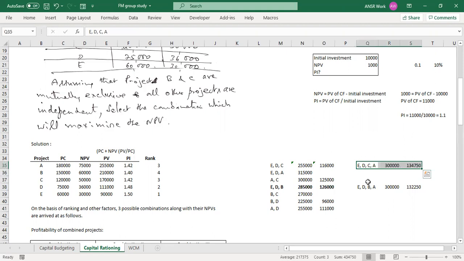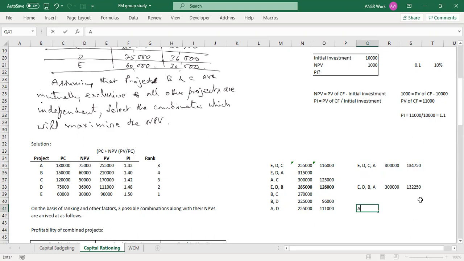Let's try a few more. Okay, let's try this one. 125 it was earlier. Let's try this one. So this is already 3 lakhs, so we can't. Sorry, this is already 3 lakhs. This is not going to increase. Which is the high next one? AD is the next one. 45,000 is left. 1 lakh 11,000. Okay, AD. What should we take? The next one, E. Shall we take E?